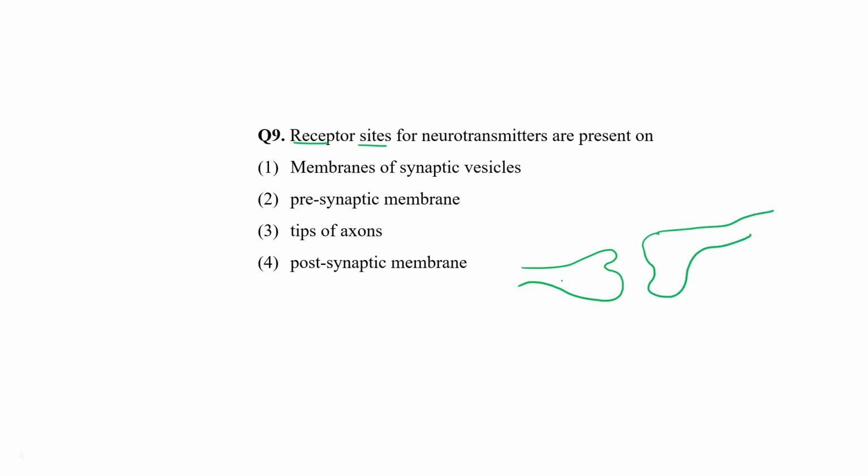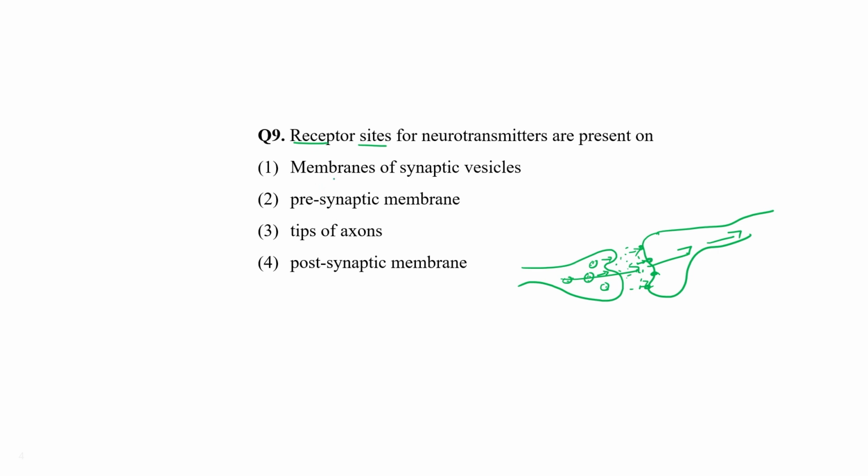This is the first neuron, this is the second. These are certain vesicles in which neurotransmitters are present. Neurotransmitter very slowly fuses with the membrane, and they release neurotransmitter over here, and certain receptors are present on the postsynaptic membrane to which these neurotransmitters bind, and this is how transmission of impulse occurs from one axon or nerve to another.